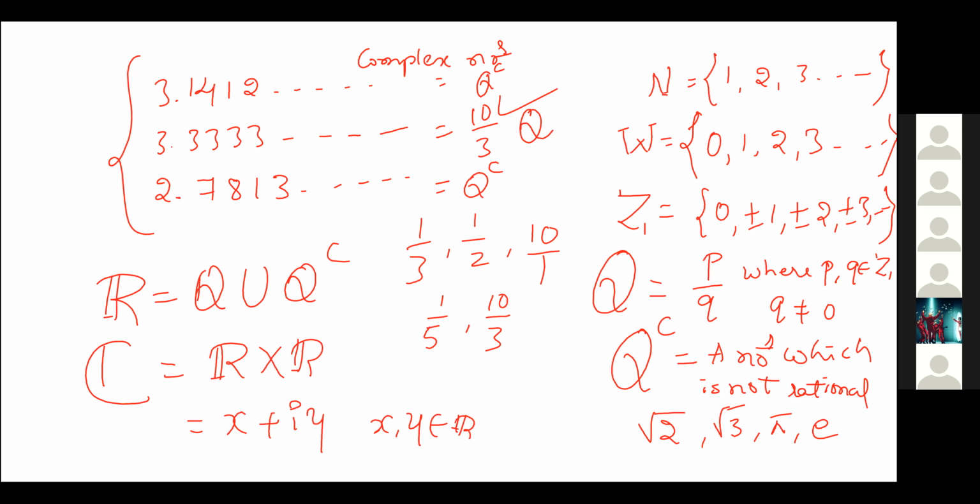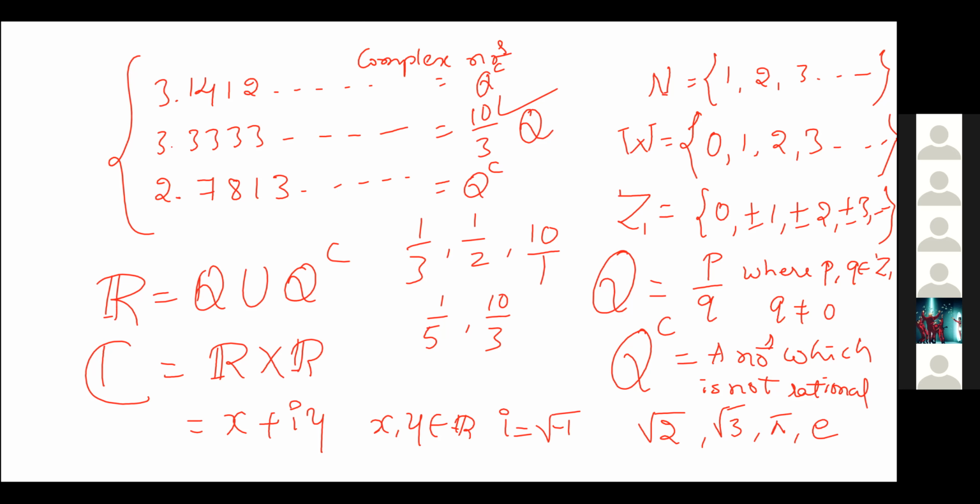They may be rational, irrational, integer, natural, anything. Both x and y should be real, where i equals root of minus 1.